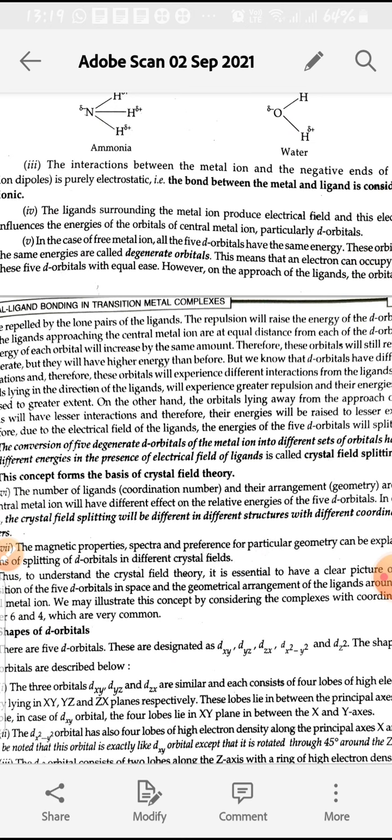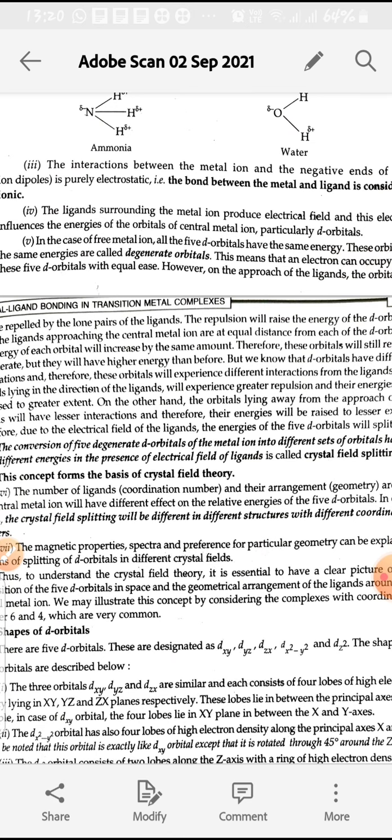And the fifth point: now we will discuss the main basis of crystal field theory. Firstly, we take a free metal ion. In a free metal ion there will be d orbitals, and we know that there are 5 degenerate orbitals. 5 degenerate means having the same energy.